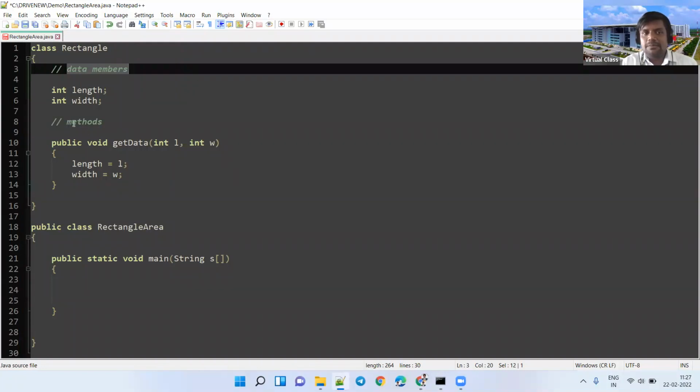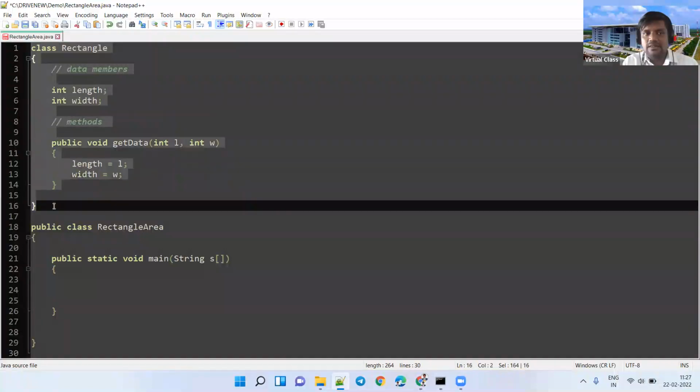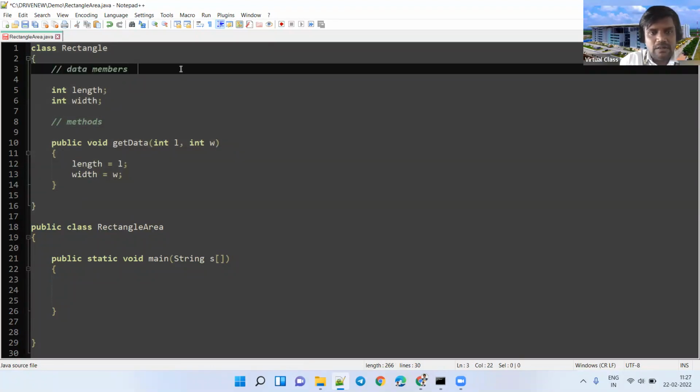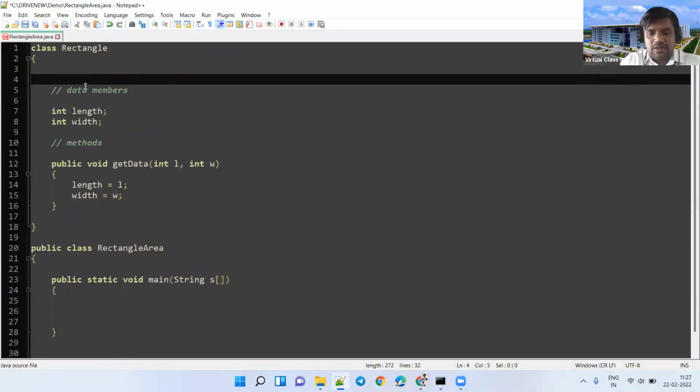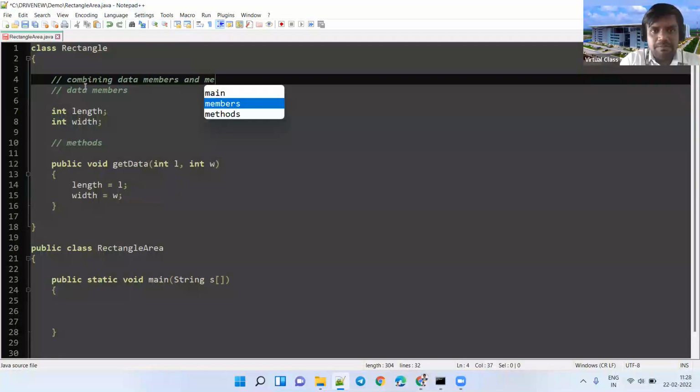As per object oriented terminology, this is a technical term: we call this property, combining data members and behaviors, I mean the methods, as a single unit, encapsulation.